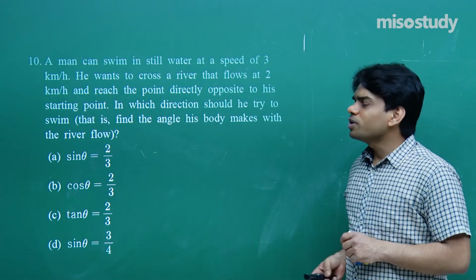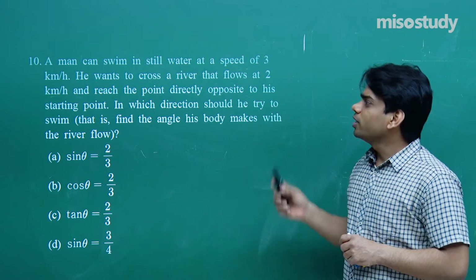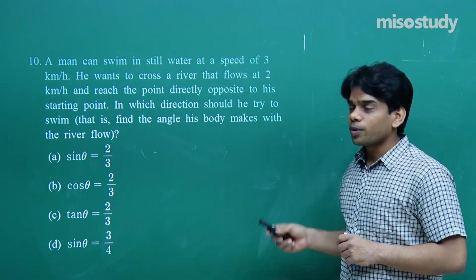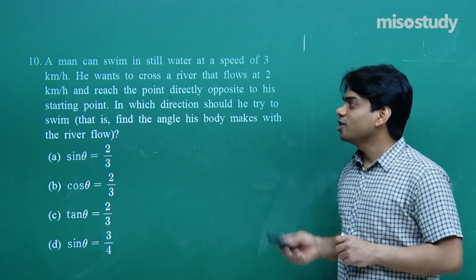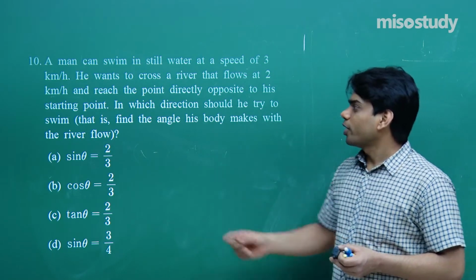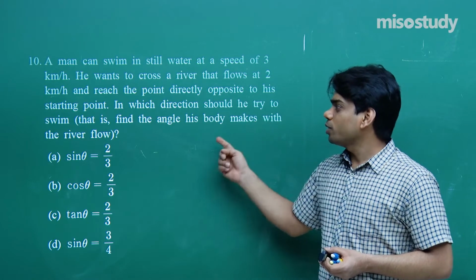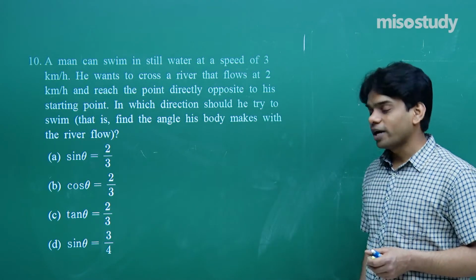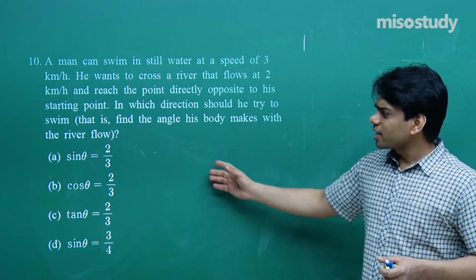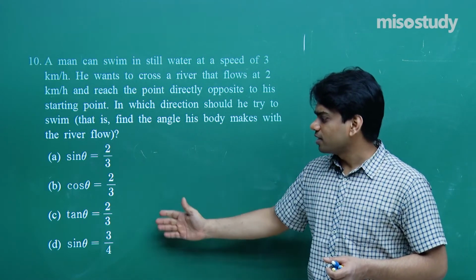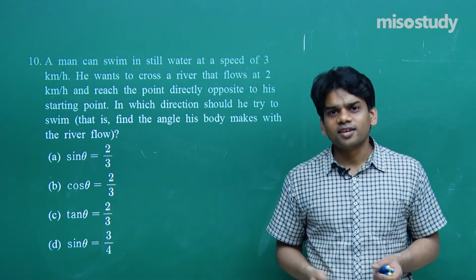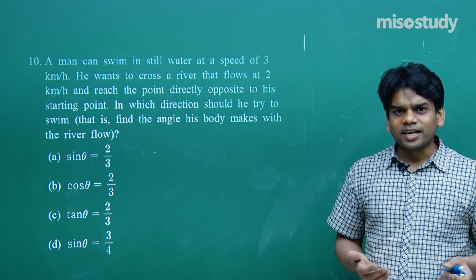A man can swim in still water at a speed of 3 km per hour. He wants to cross a river that flows at 2 km per hour and reach the point directly opposite to his starting point. In which direction should he try to swim? That is, find the angle his body makes with the river flow. We need to find this, and the angle is given in terms of sin theta, cos theta, tan theta. So let us try to find out how sin theta or cos theta is related with respect to the angle that he has to swim.